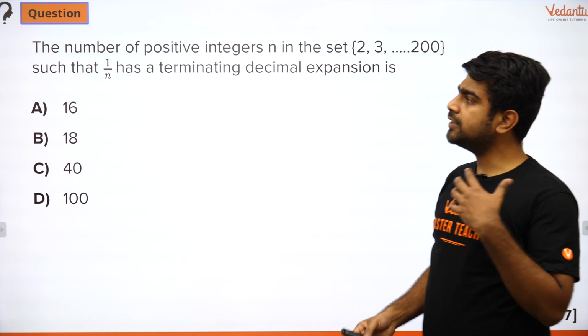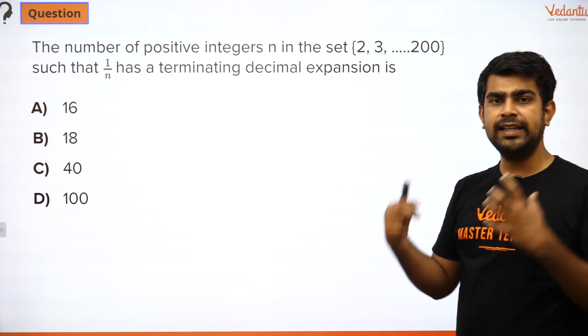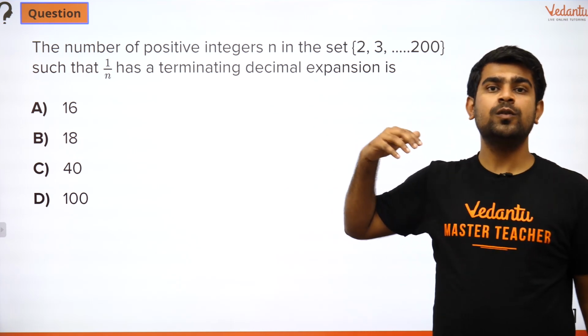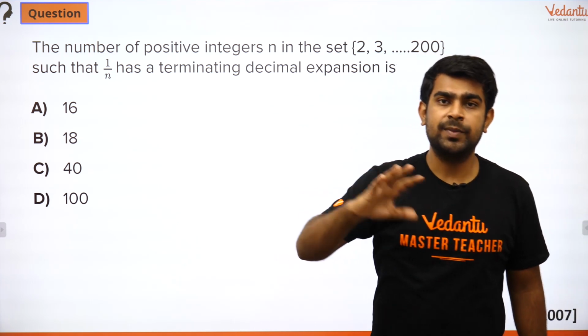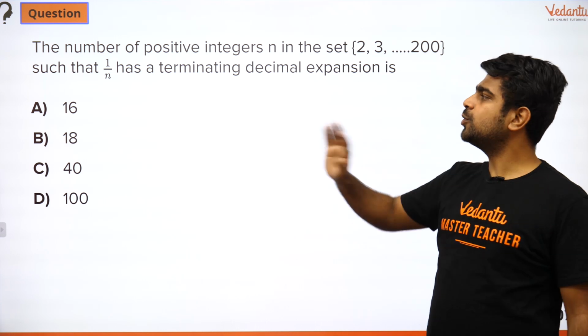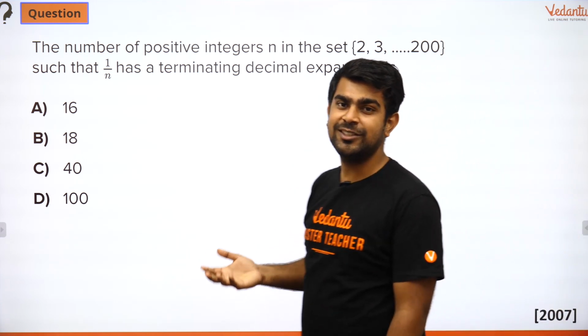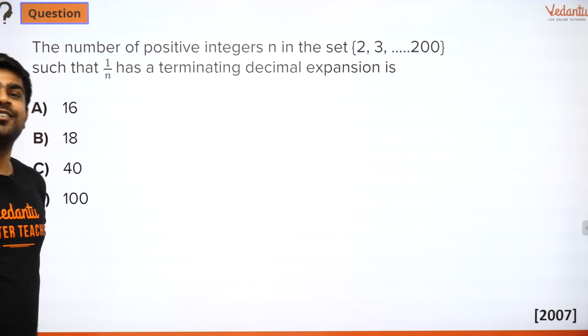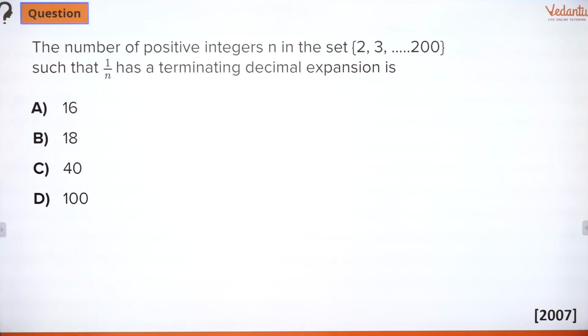Now guys, this question can be solved only if you understand what is meant by terminating and what it implies mathematically. Just knowing terminating is not enough, because anyone who speaks English can understand that. Terminating means it has to end. But what is the mathematical interpretation of it? When I say terminating expansion, then there is something behind it. You guys should be aware of it. So try it out and then we will move forward to the solution.